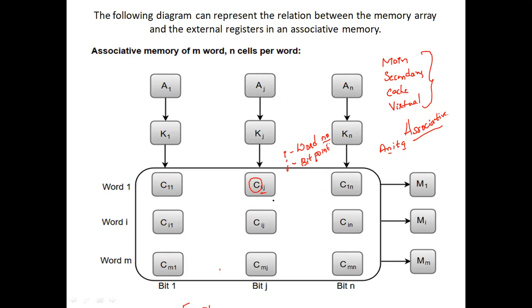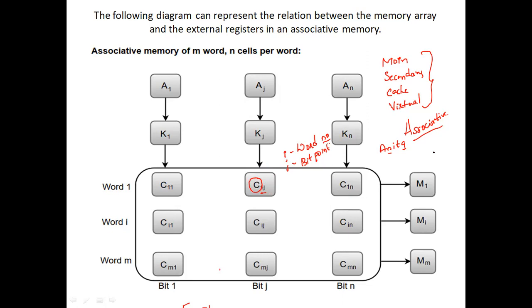So the argument register is compared with all bits in column J, and then the array is provided. This process is repeated for all the columns, that is J equals 1, J equals 2, J equals 3, till n. If a match occurs between the unmasked bits of the argument and the word, the corresponding bit Mi in the match register is set to 1.